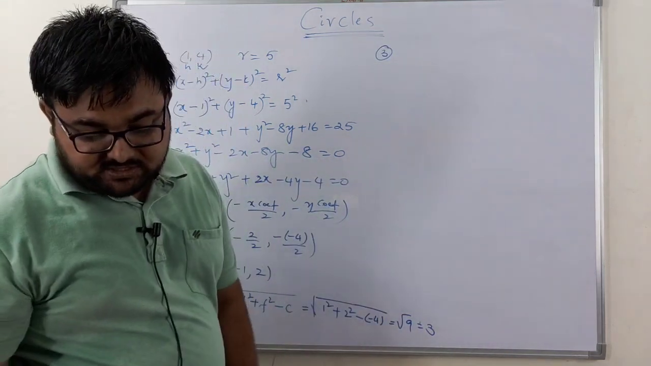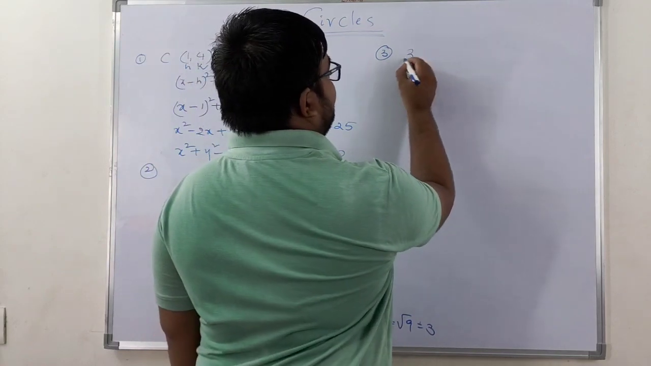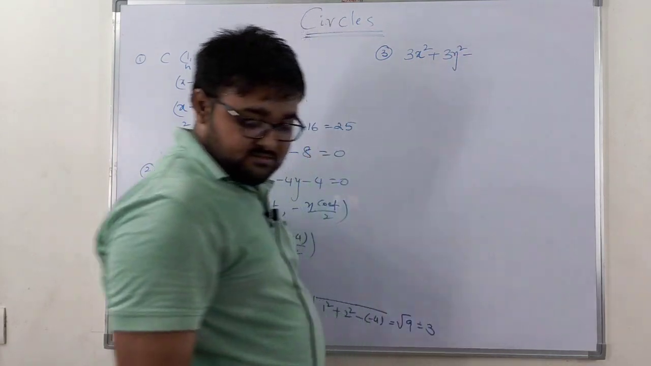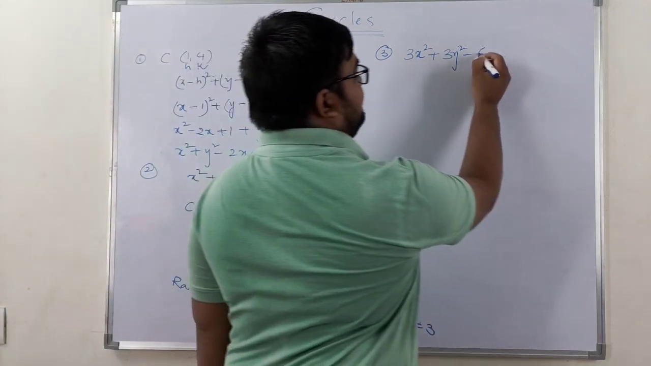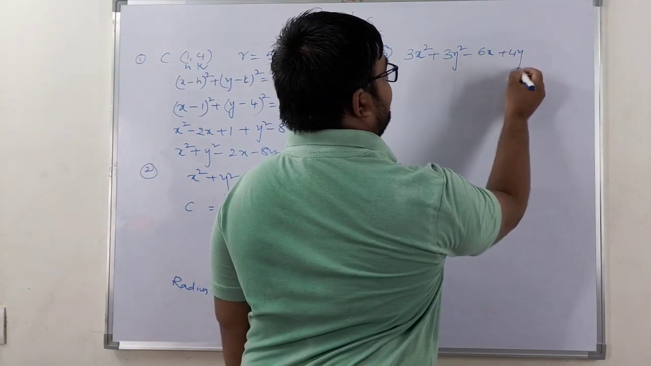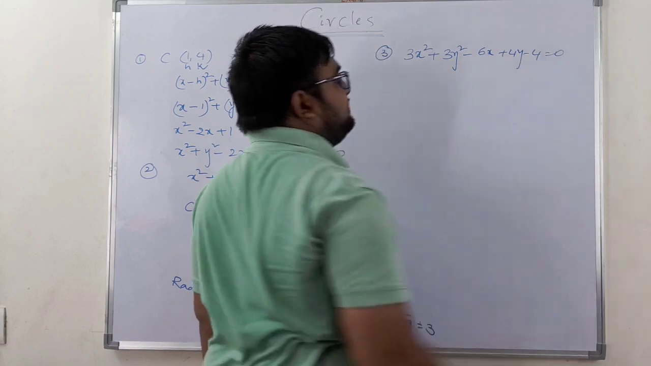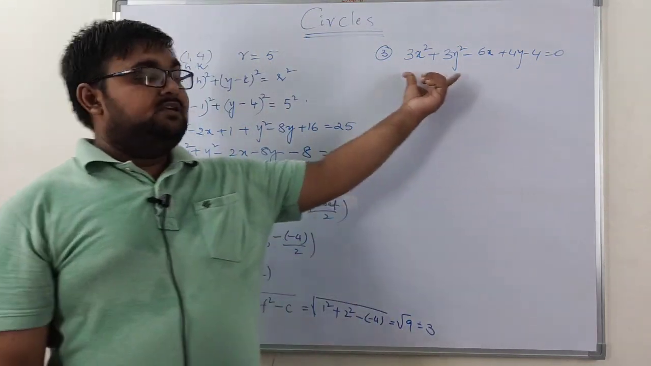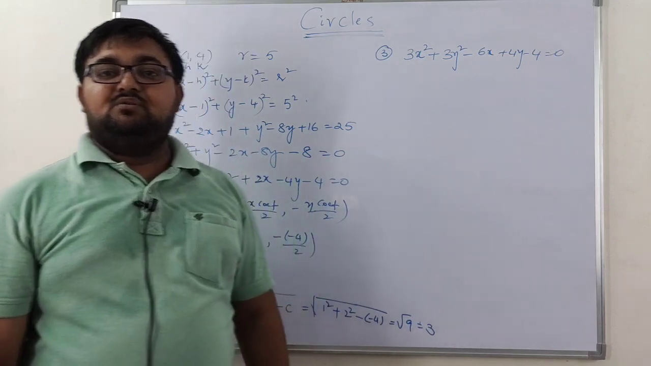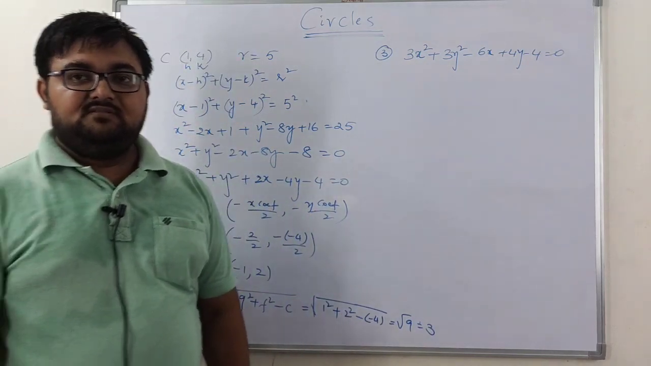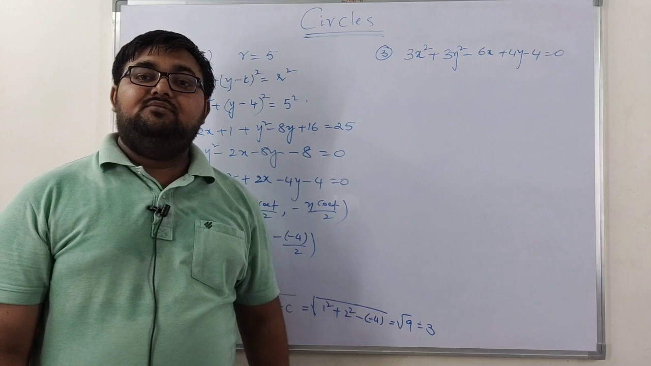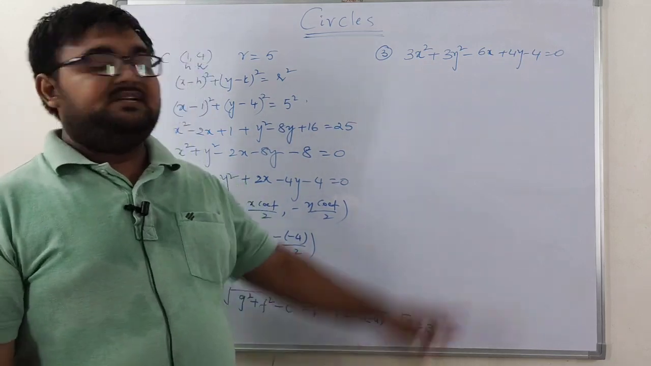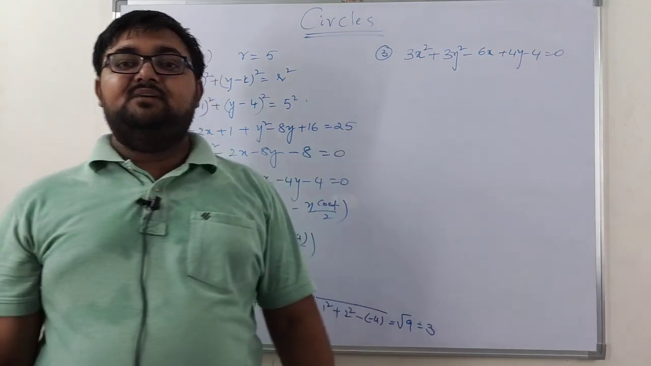So if the given equation is of this form, 3x square plus 3y square minus 6x plus 4y minus 4 is equal to 0. Now, is this in general form? It is not in general form because the x square coefficient and y square coefficient are not ones. First of all, we need to divide by 3 so that the x square coefficient and y square coefficient become 1.